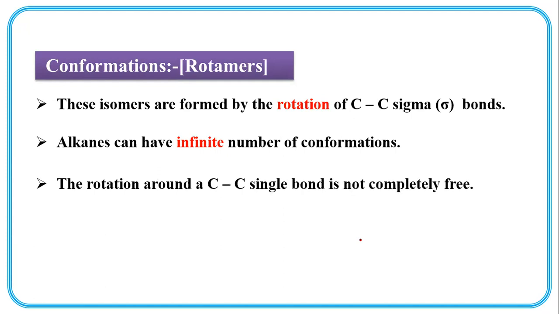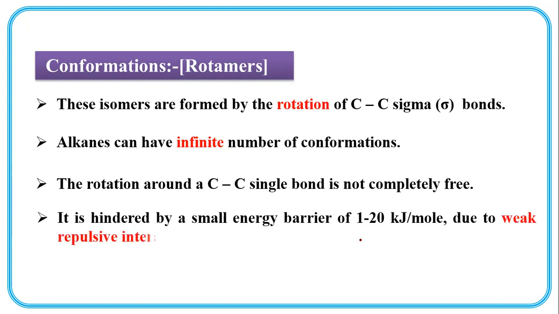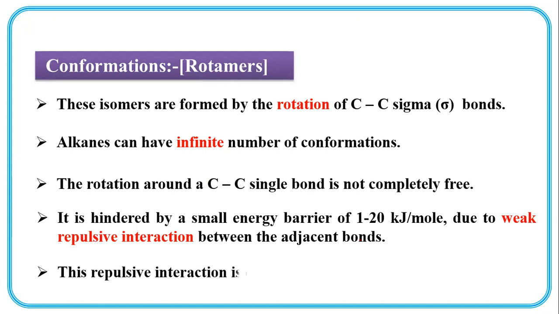The rotation around a carbon-carbon single bond is not completely free. It is hindered by a small energy barrier of 1 to 20 kilojoule per mole due to weak repulsive interaction between adjacent bonds. This repulsive interaction is called torsional strain.